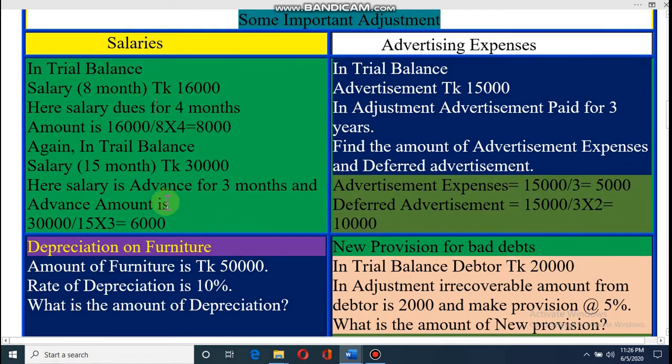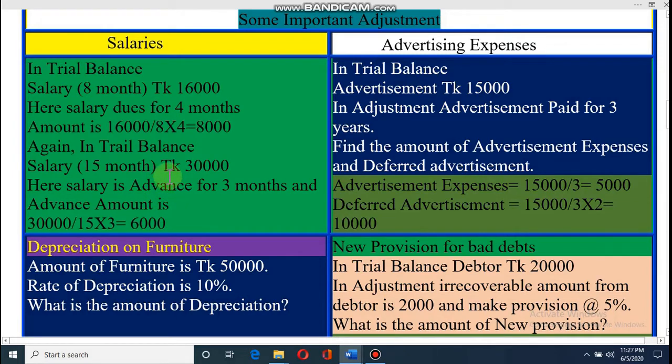Dear student, I hope you understand. Then how can you find out the advance salary? Same formula. 30,000 for 15 months. So what will be for 1 month? 30,000 divided by 15, it will be 2,000. And for 3 months, it is 6,000. And all of you know that advance salary will be subtracted from the salary account in the income statement. I hope if this type of problem comes in the exam, you can solve it.